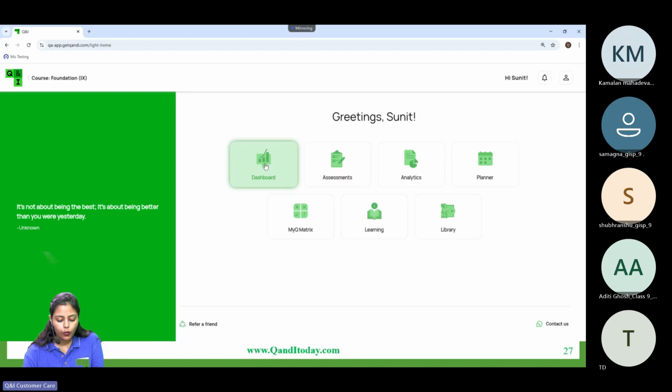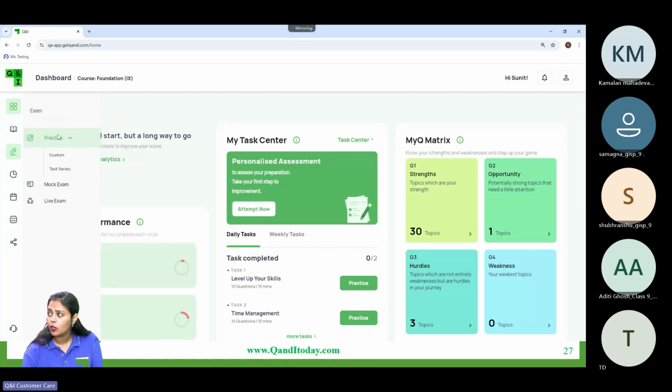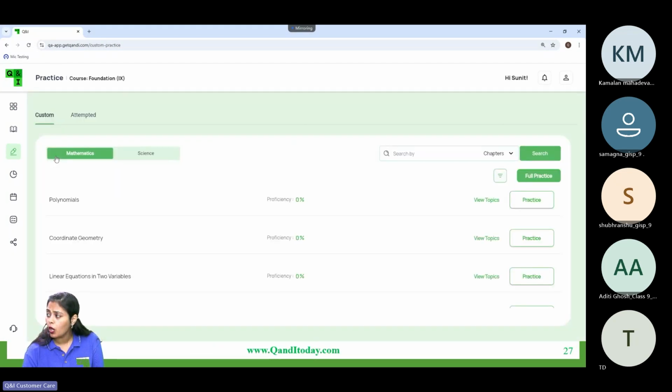Now, students, the homework for today's class. You will go to the dashboard section. Who all are attempting test practice sessions on the platform? Tell me your proficiency. Raise your hands, students. Who all are attempting tests on the platform? Very good, Shubhranshu. Aditi, Samagna, Kamalan.